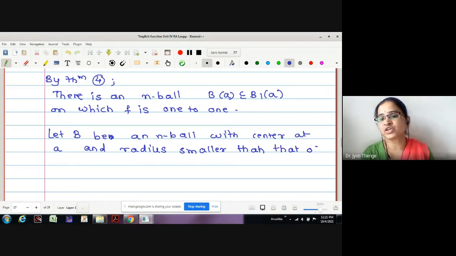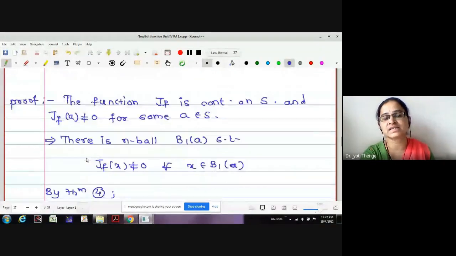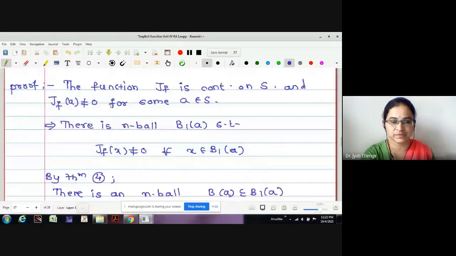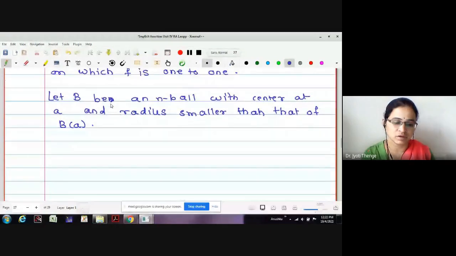Here we are specially mentioning that the radius of B is smaller than that of B(a), that is, B is exactly the inner ball of B(a). The reason I told you this is because we want B bar, the ball along with its boundary, to be contained in B(a). That's why we take the radius of B smaller than the radius of B(a).